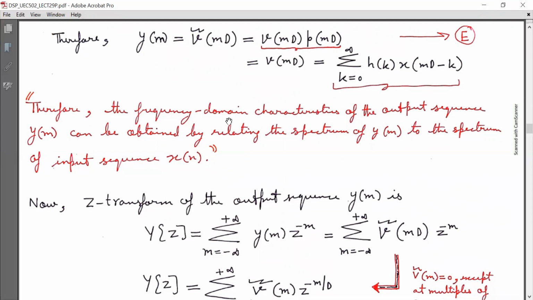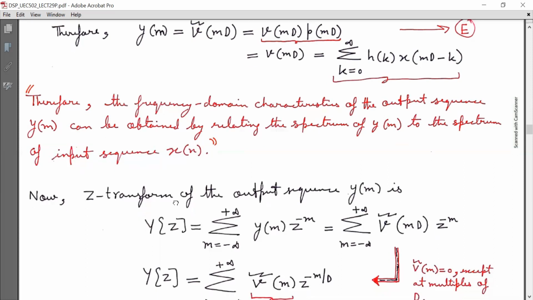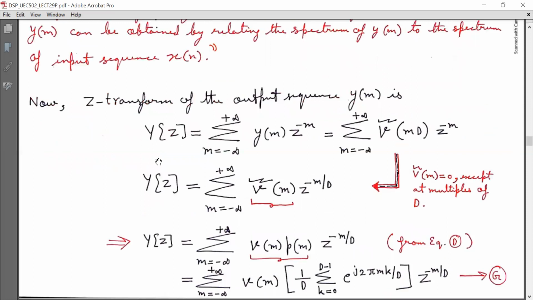Therefore, the frequency domain characteristics of the output sequence y(m) can be obtained by relating the spectrum of y(m) to the spectrum of the input sequence x(n). Now the Z transform of the output sequence y(m) is Y(z) equal to summation m running from minus infinity to infinity y(m) z raised to minus m. Now I will substitute the value of y(m).